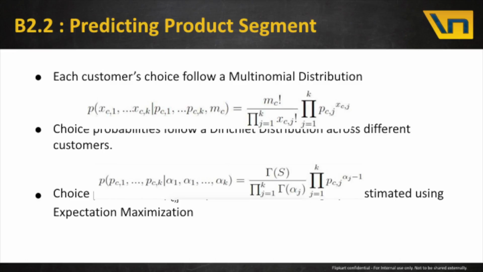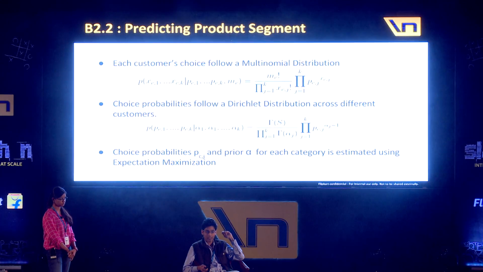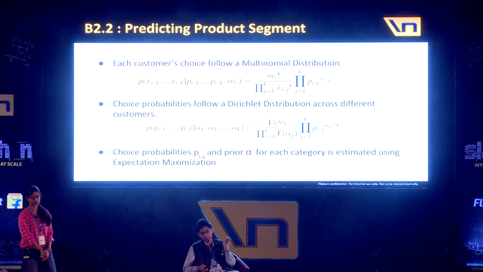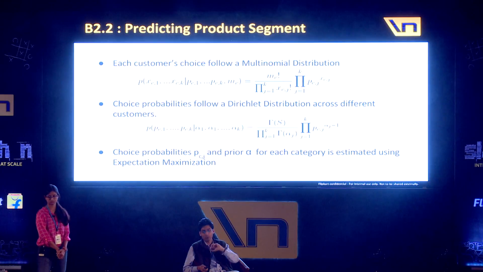Yeah. So in this case, we assume that each customer's choice within these product segments, given a shampoo, we have a set of product segments, and each customer's choice will follow a multinomial distribution. So we have to divide the shampoo into different categorical segments, which are formed by different brands or different price ranges of those shampoos.